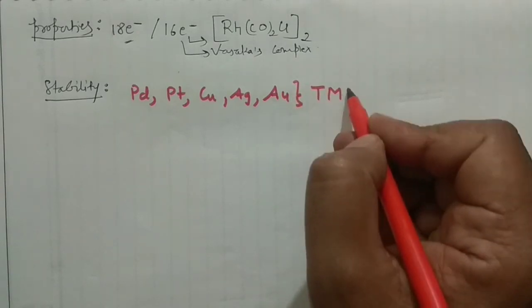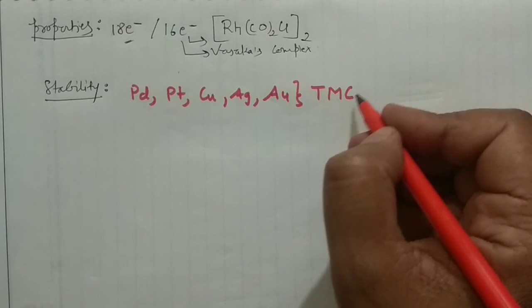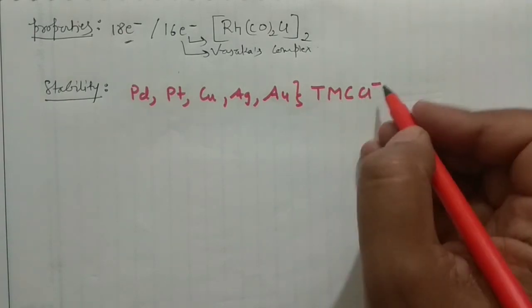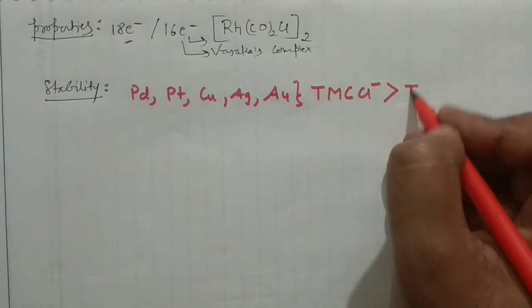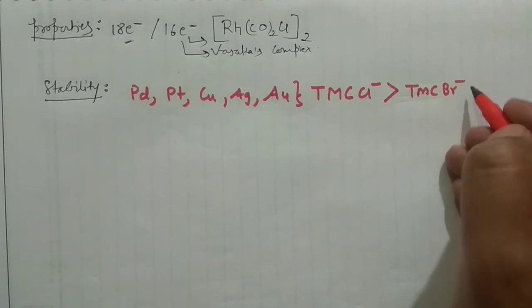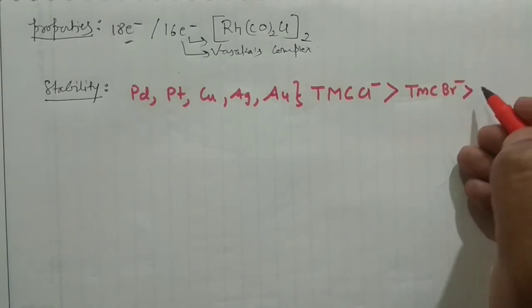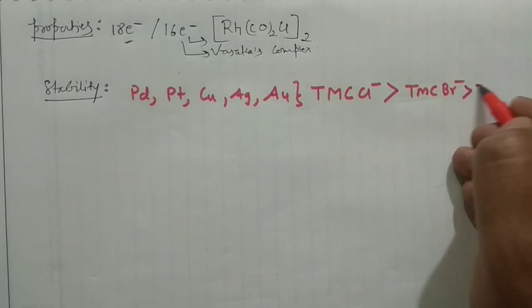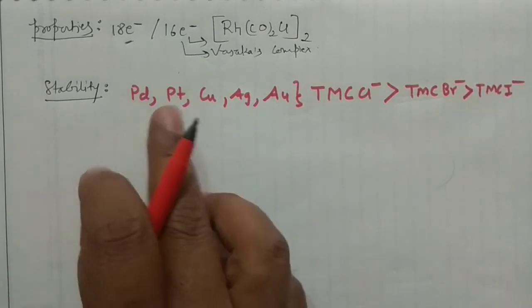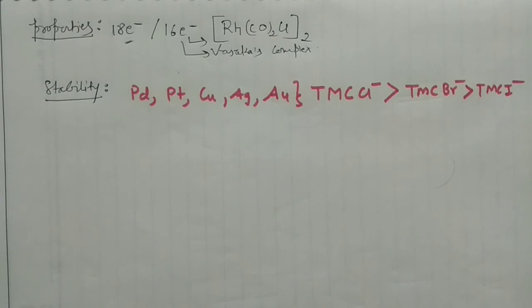transition metal carbonyl chlorides would be more stable than your transition metal carbonyl bromides, and iodides would be less stable, right? So I'm writing TMCl negative. So this is the stability order when you have the different metals present in them, right? This is something very important.